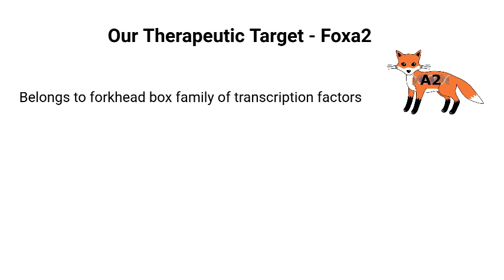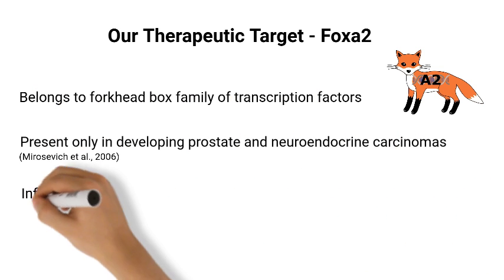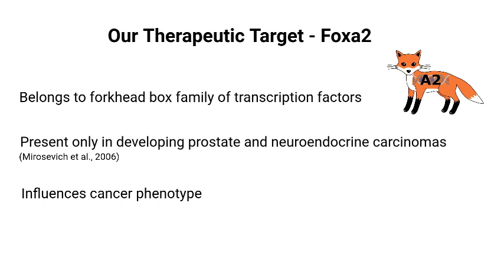FOXA2 is a transcription factor that belongs to the forkhead box protein family of transcription factors that regulate gene expression in cell growth, proliferation and differentiation. FOXA2 is only found in the early stages of prostate development and in neuroendocrine small carcinomas as well as late-stage prostate cancer. The increased expression of FOXA2 with neuroendocrine carcinoma suggests that FOXA2 regulates genes which provide tumorigenic epithelial cells with a selective advantage to spread and therefore influence cancer phenotype.